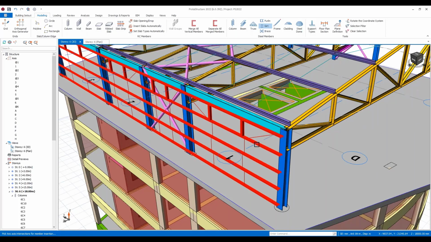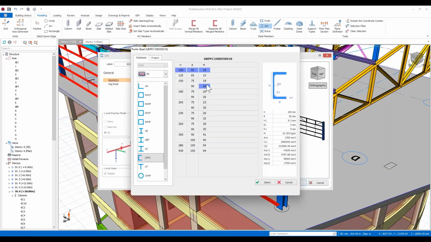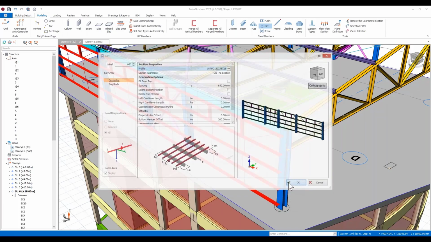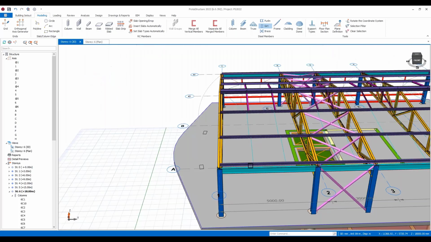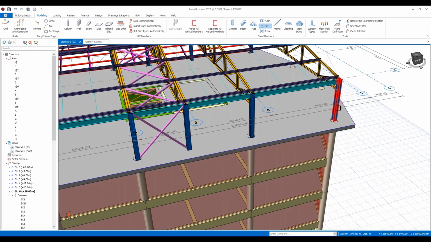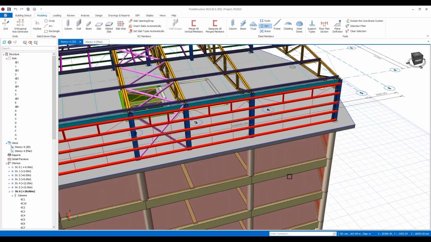Okay. In fact, what I will do is I'll just go back to properties. I might just change the section and make that a bit bigger. It's a bit small. Okay, so same thing. While I'm doing that, I can also do the other side. So we can just come and grab these and just create them on the fly around the edge there.